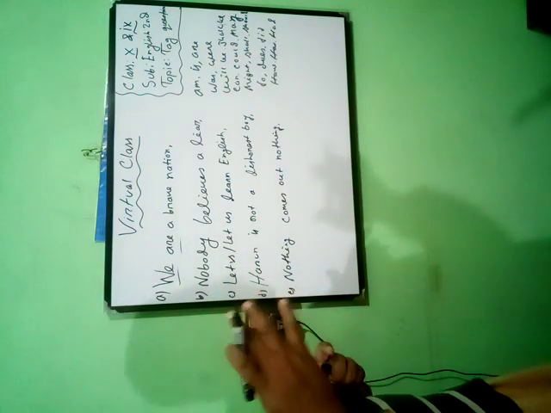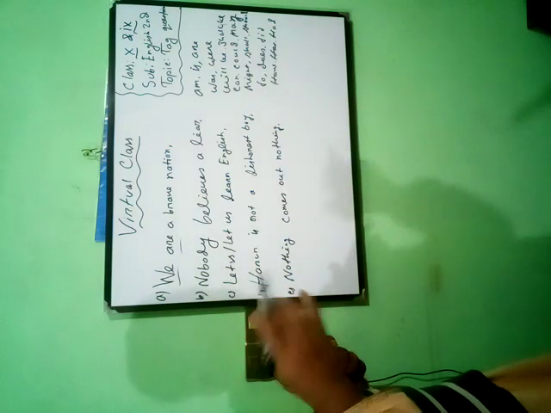If the subject is a noun, you cannot bring it at the end of the tag question, because you have to use a pronoun instead of the noun.